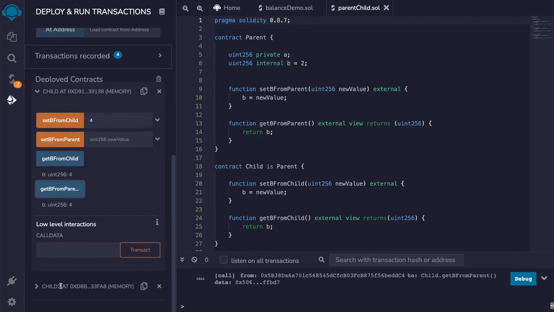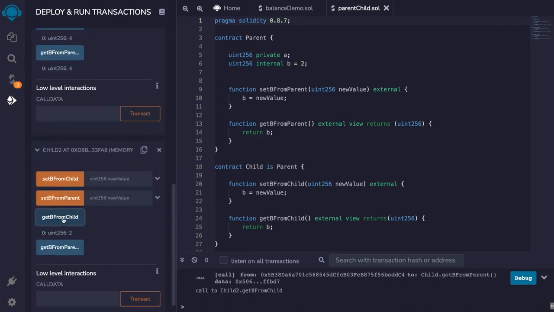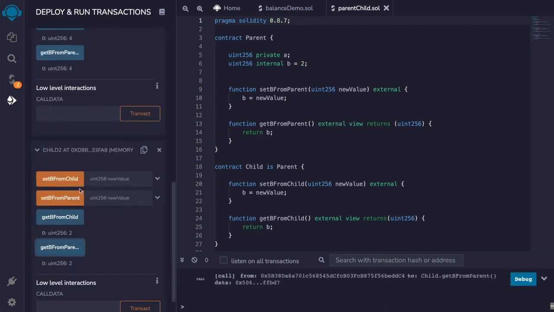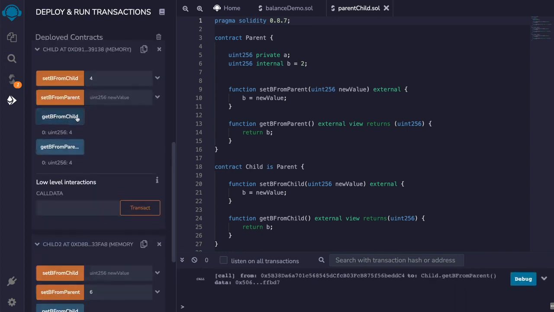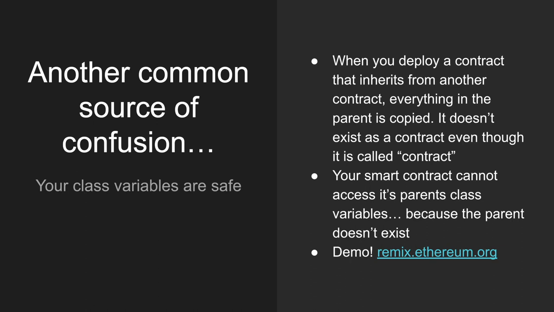However, this other contract, which extends the parent, is still going to see 2, because this is a completely separate contract. So even if we quote unquote set it from the parent, sorry, I'm using boring values here. Let's say we set this to 6, and we get b. Okay, it comes back as 6. Over here, it's still 4.